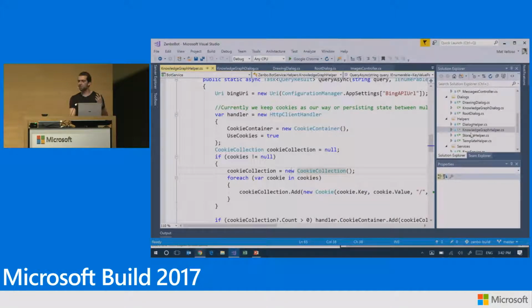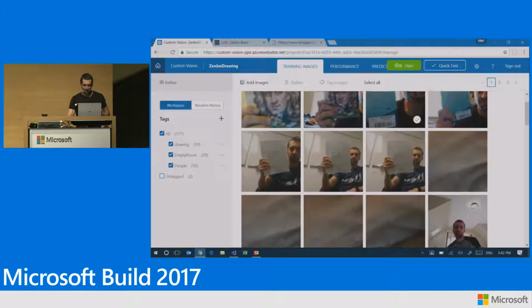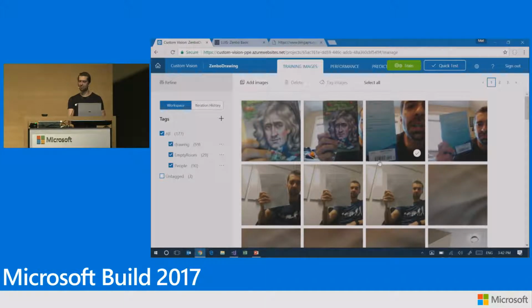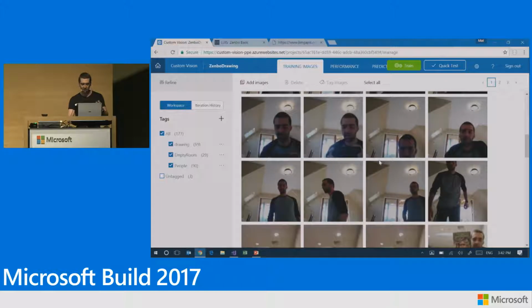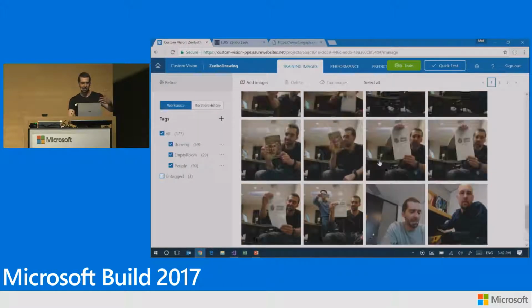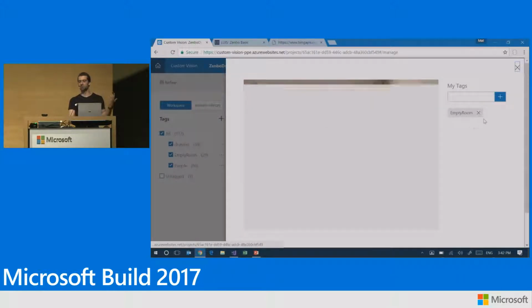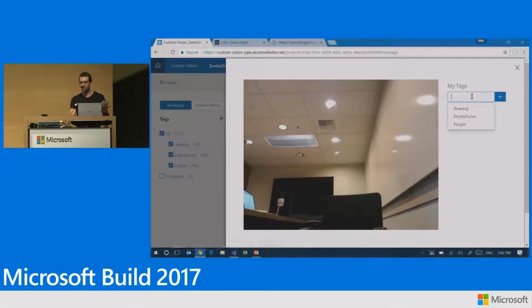And then there is the custom vision API. How do we teach Zambot to see different images and tell if it's an empty room, if it's a person holding a drawing? So that's the custom vision API that we just announced today. It really works sort of like Facebook. I upload a bunch of photos and I tag them. So I uploaded a bunch of photos holding pictures or just talking to Zambot or empty rooms or a few friends. And then I start tagging and say, for example, this photo here is an empty room. Right? I can add tags.